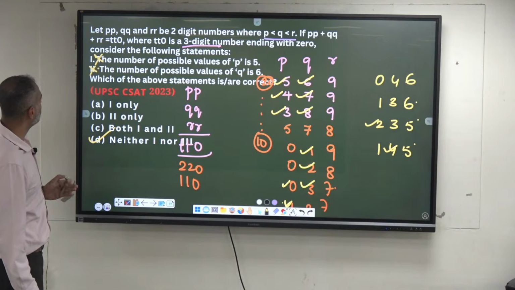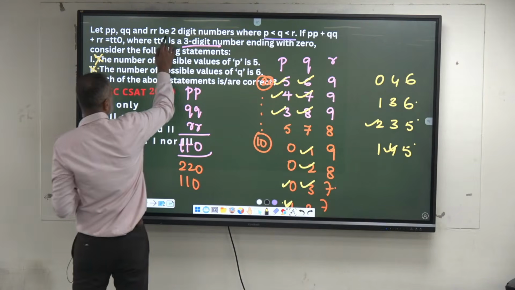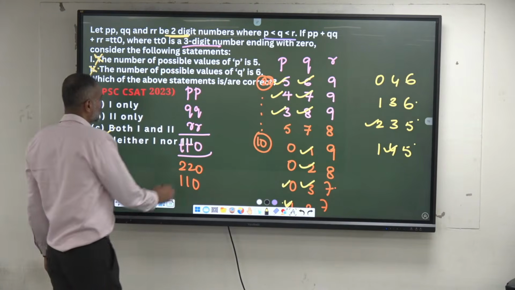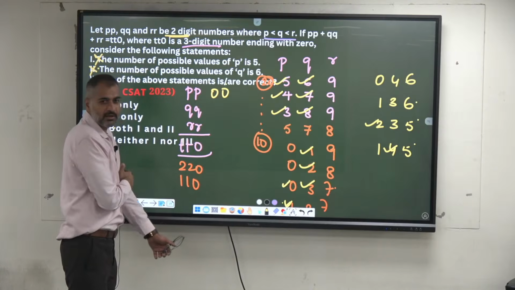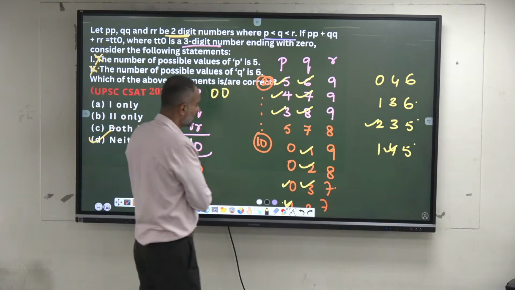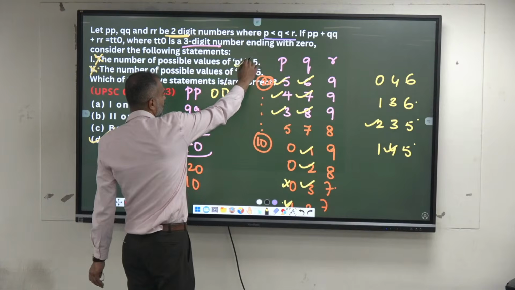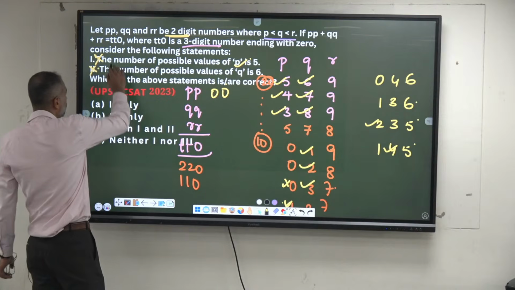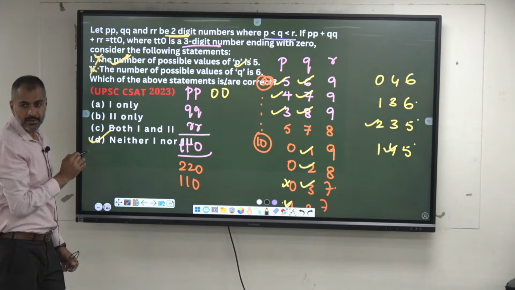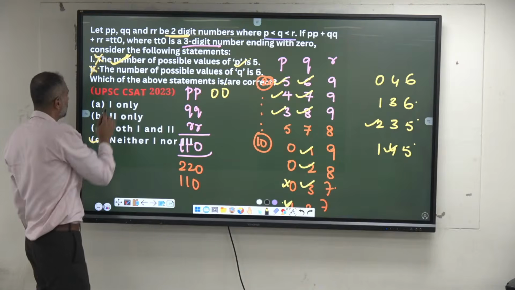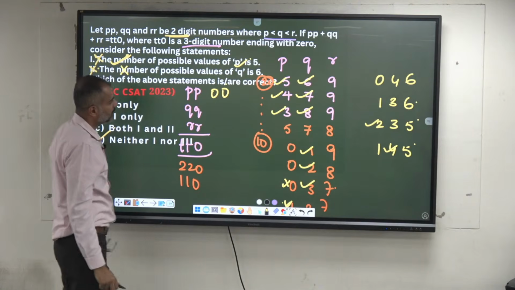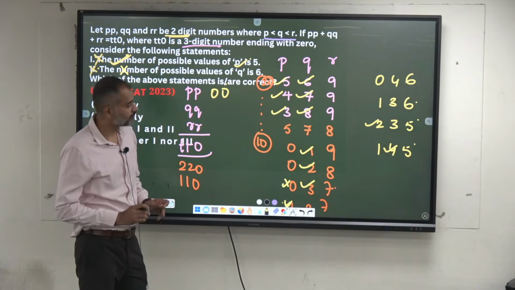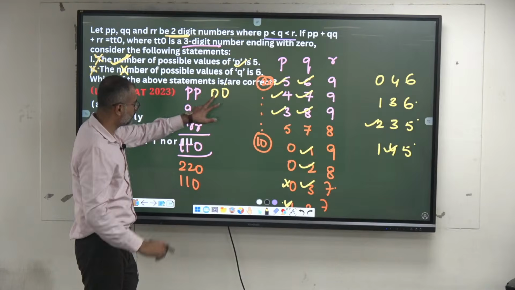Let P, P, Q, Q, R, R be 2-digit numbers. If he says 2-digit number, then is it possible 5 and 6? Can I consider 0 as a 2-digit number? No. So in that case, we cannot consider this as a 0 here. In that case, this is 5. Statement 1 would be correct. Statement 2, still it's not possible. This is more appropriate, because 0, 0 can't be considered as a 2-digit number here.